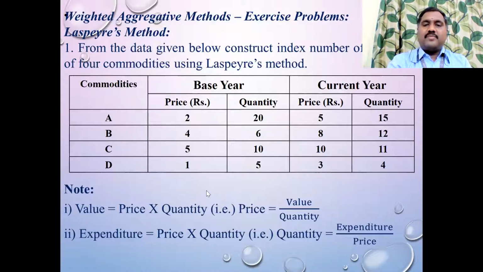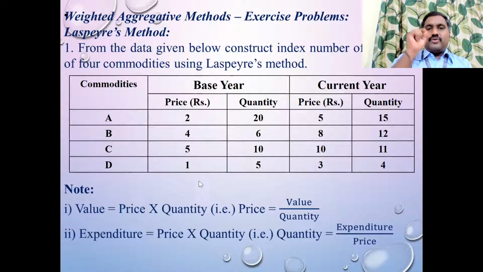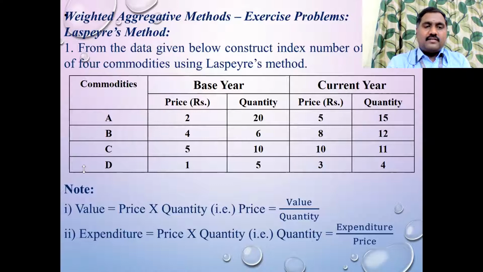After copying this problem, you tell me which is Q0, Q1, P0, P1. Q is for quantity, P is for price, that you know. But you need to differentiate which is Q0, which is Q1, which is P0, which is P1. You people tell me. If you tell, then only I will go on to the problem. Or shall I ask anyone? Then they will go out of the class if I ask, because they will not reply.